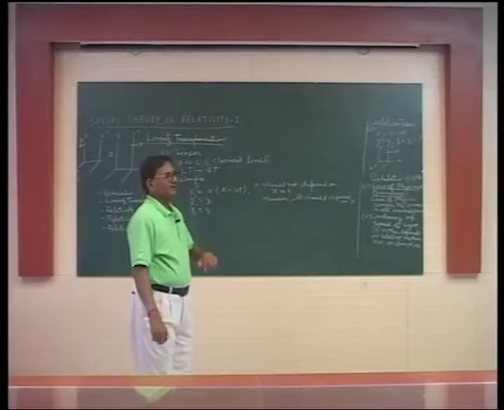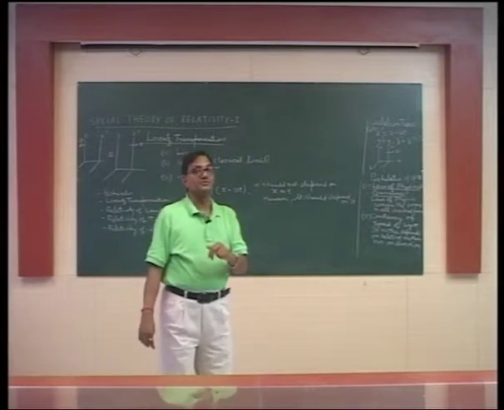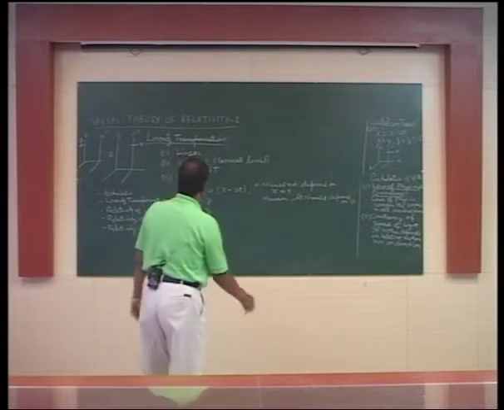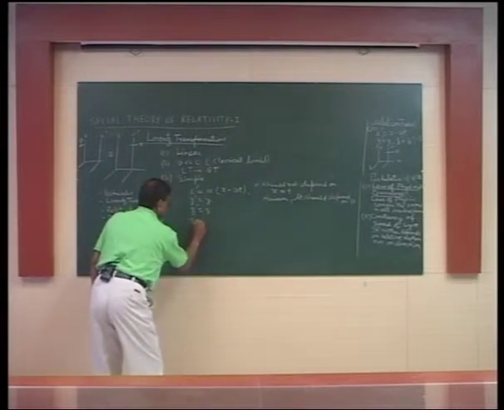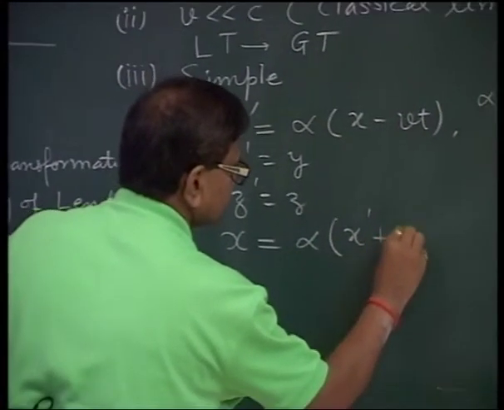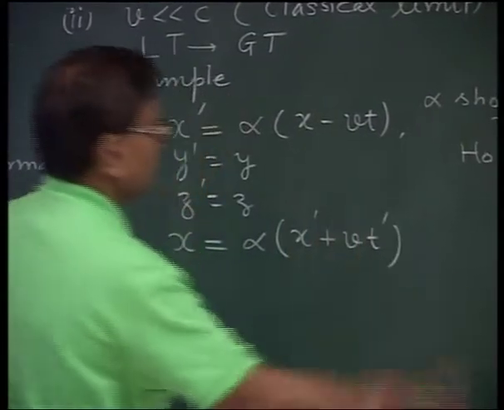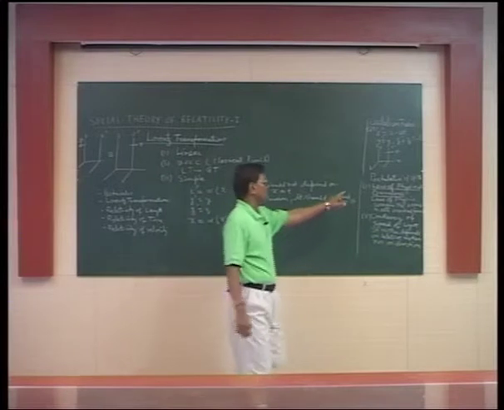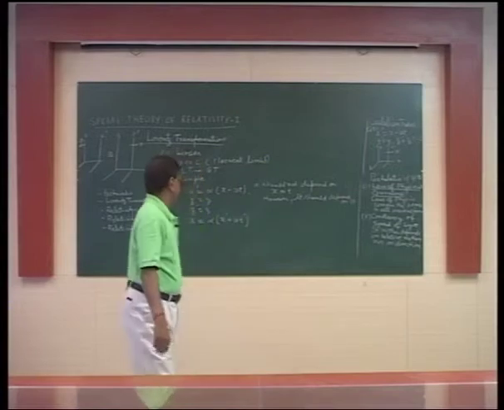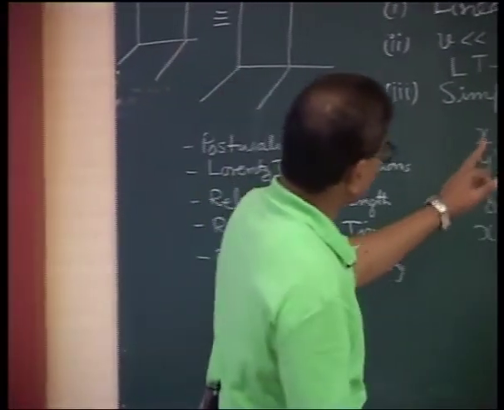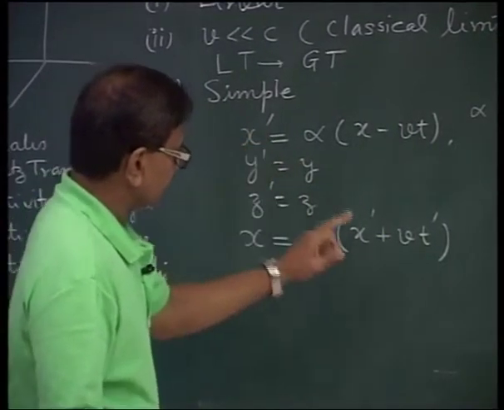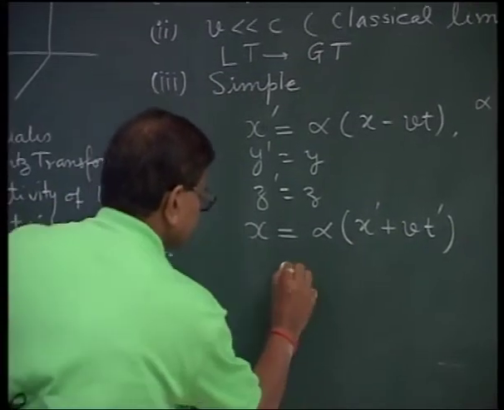So, if S is moving with respect to S dash with velocity minus v, we can write the transformation like this: x must be equal to alpha times x dash plus v t dash. This follows from the law of physical equivalence. So, I substitute the value of x dash from this equation onto this equation. Let us see what happens.